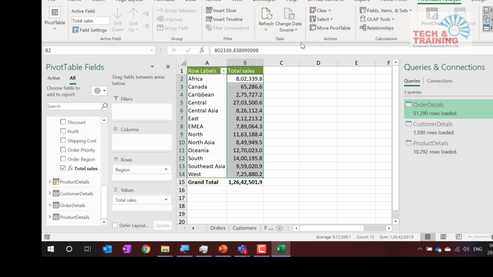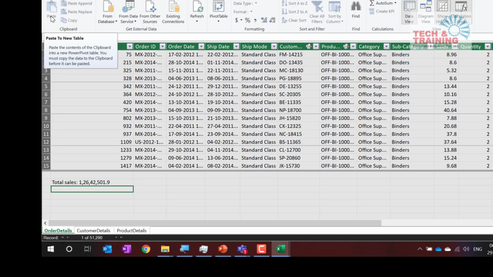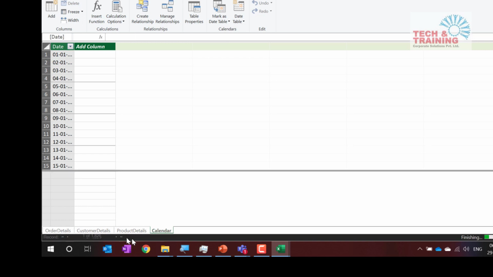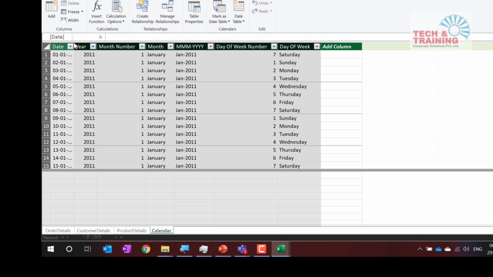So what I'm going to do now, I go to Power Pivot, manage. When I go to manage, I go to design, and here I have something called date table. So I click on date table and I click on new. When I click on new, see, automatically one new table got inserted with the name calendar. And see here, I get year, month, month name, month number, everything is getting calculated automatically.